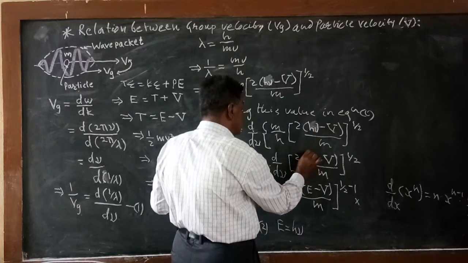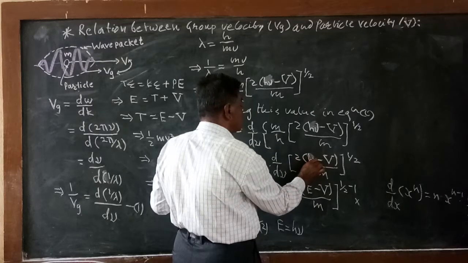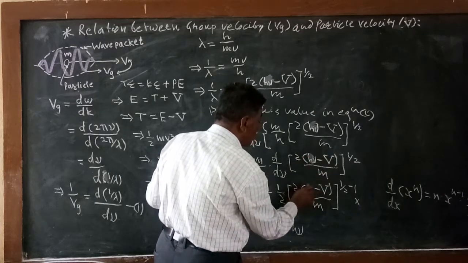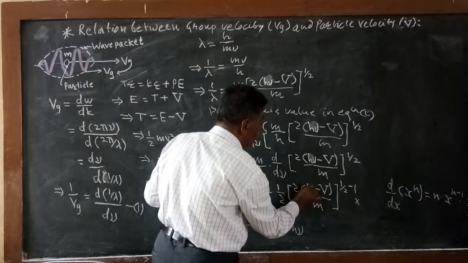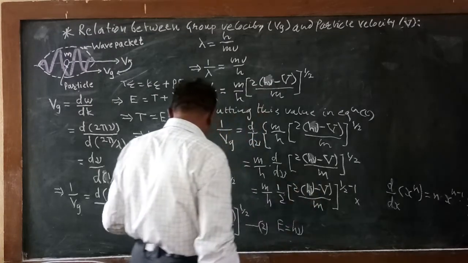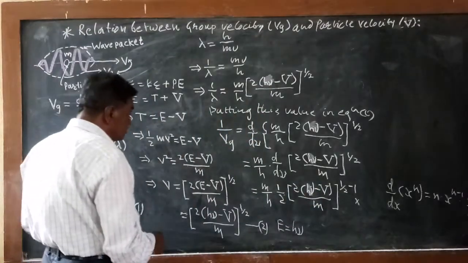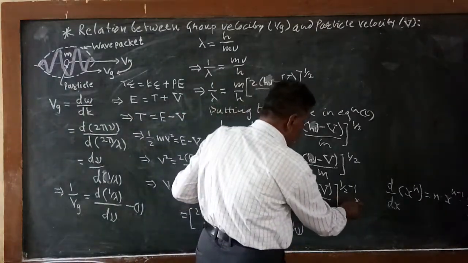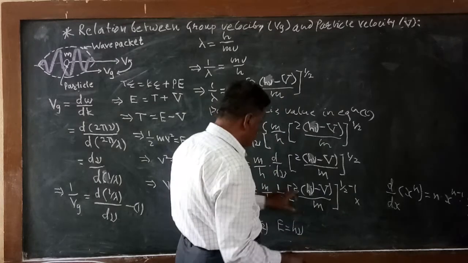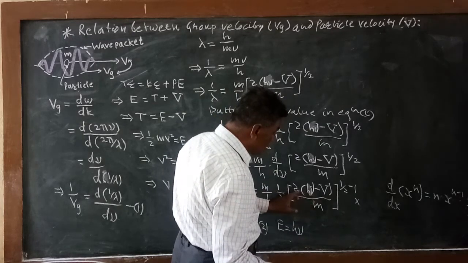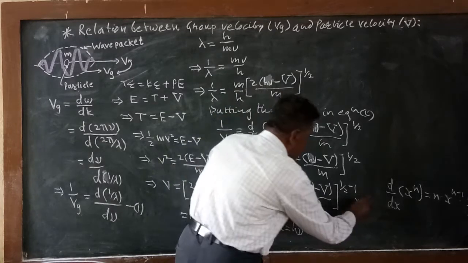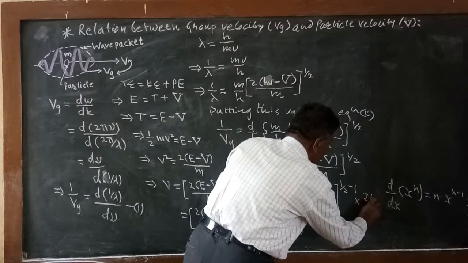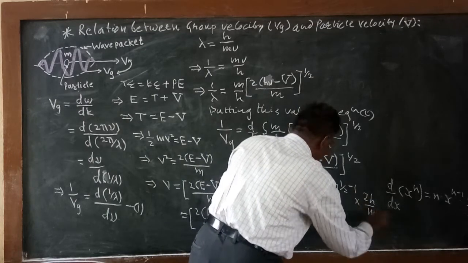Energy can be regarded as h mu, but we will take the total energy, so h mu. So into here the differentiation of mu. Differentiation of mu is coefficient 2h divided by m. So here we are getting 2h divided by m.